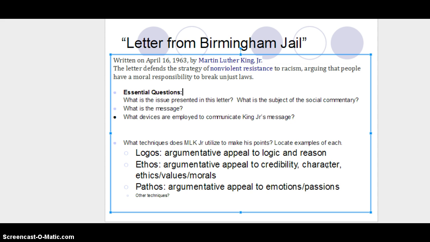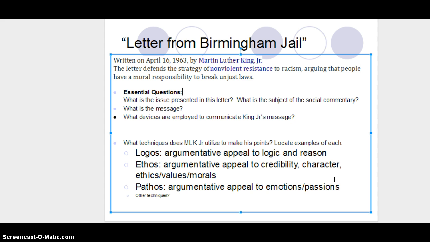Okay. Ethos looks like ethics. Ethos is the argumentative appeal to credibility, to character, to one's ethics, values, and morals. And this is the writer's or speaker's responsibility. So Martin Luther King Jr. in this piece has to establish his ethos so that his audience will believe him, trust him.